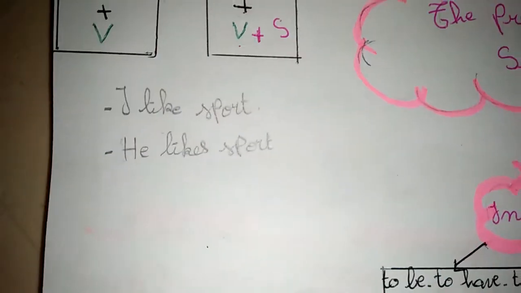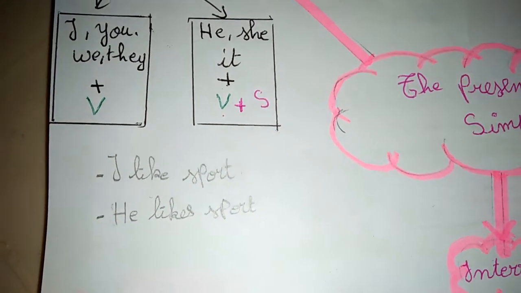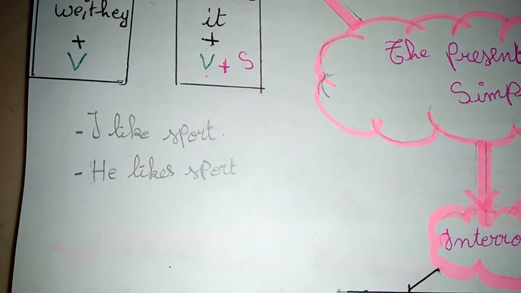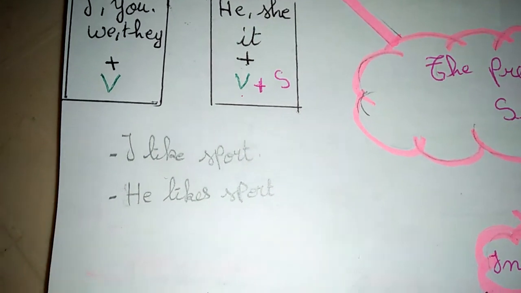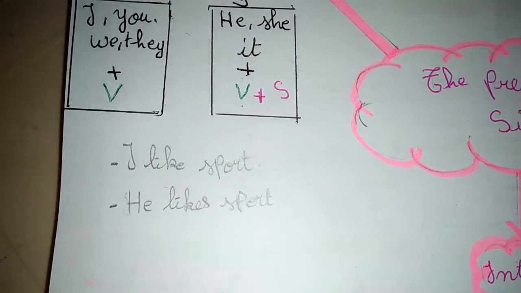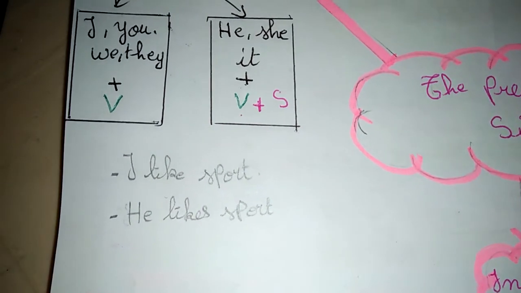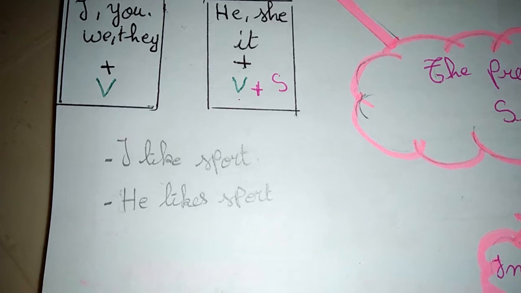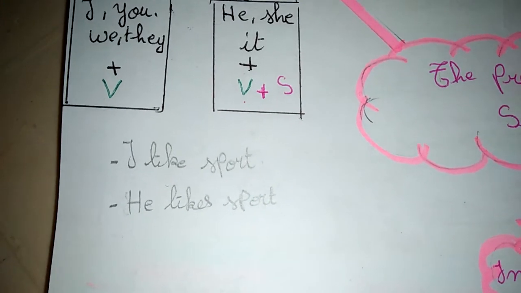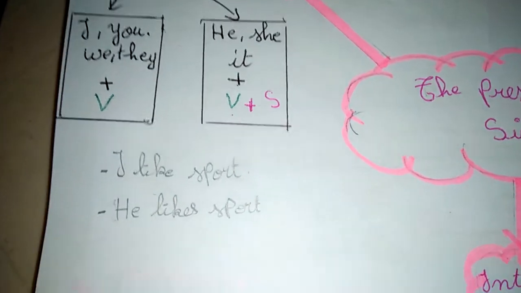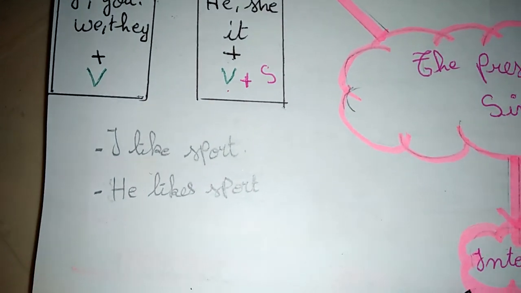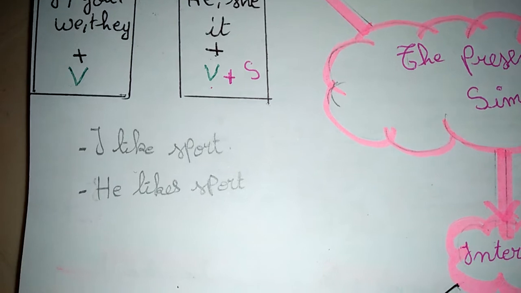For example, I like sport. In this sentence, I use the subject I. I don't add s to the verb. Now, the next sentence.